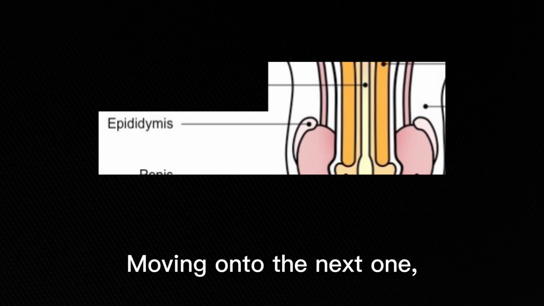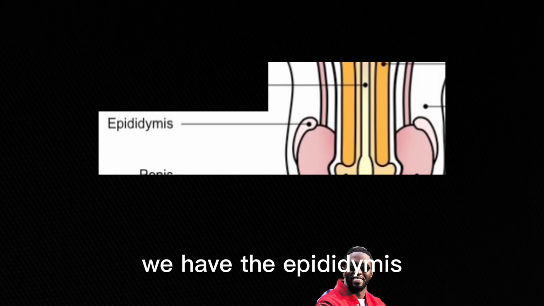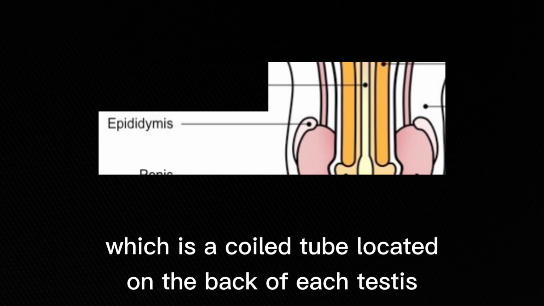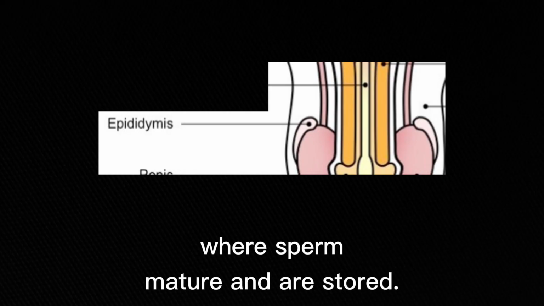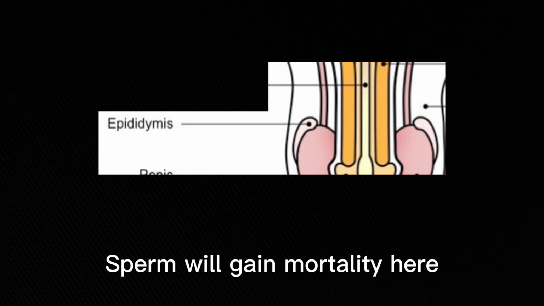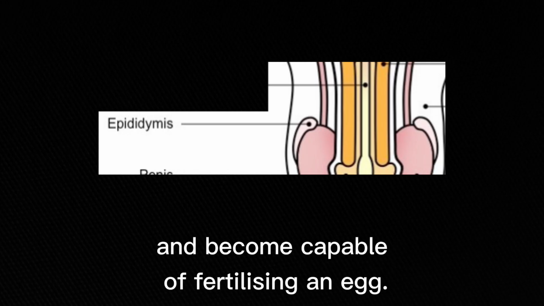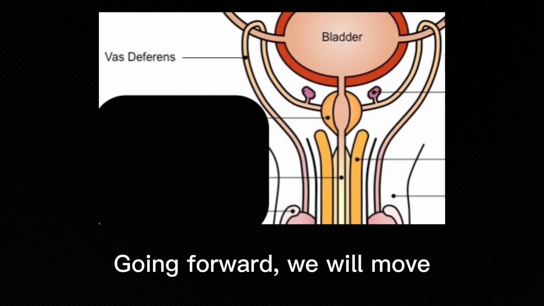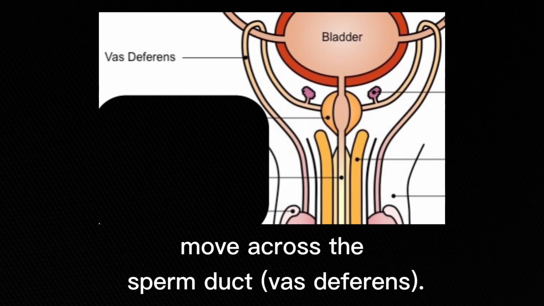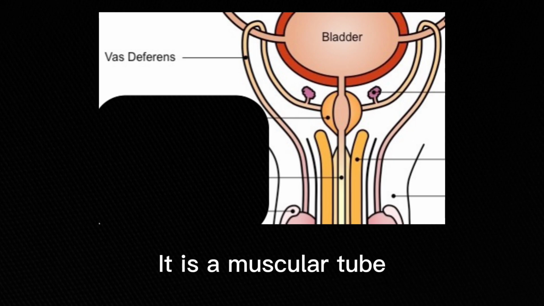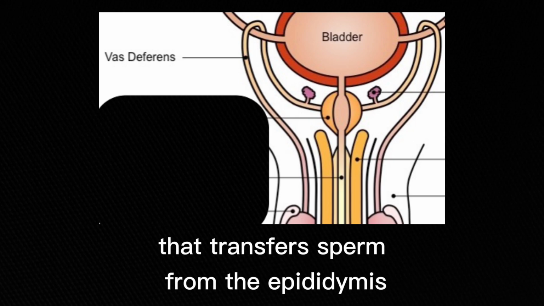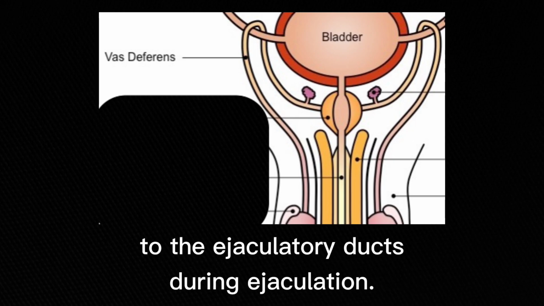Moving on to the next one, we have the epididymis, which is a coiled tube located on the back of each testis where sperm mature and are stored. Sperm will gain motility here and become capable of fertilizing an egg. Going forward, we'll move across the sperm duct, vas deferens. It is a muscular tube that transports sperm from the epididymis to the ejaculatory ducts during ejaculation.